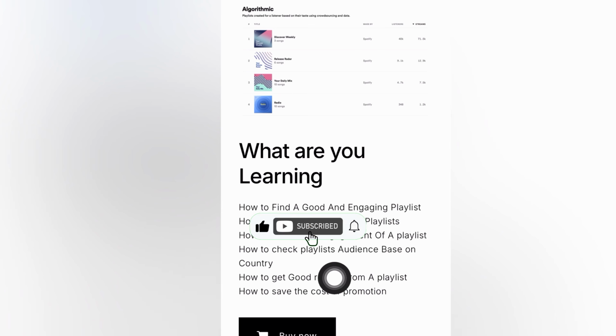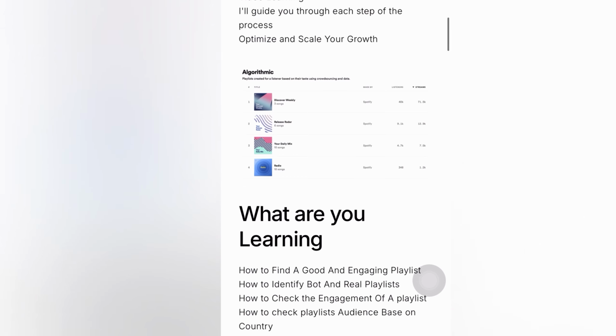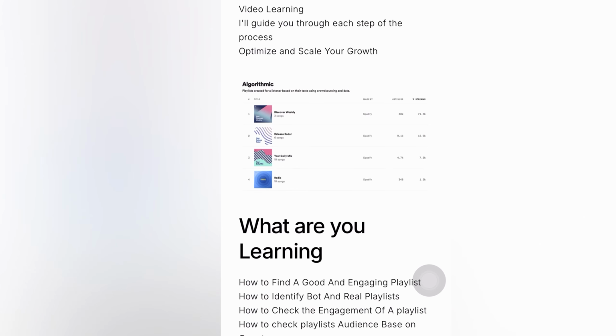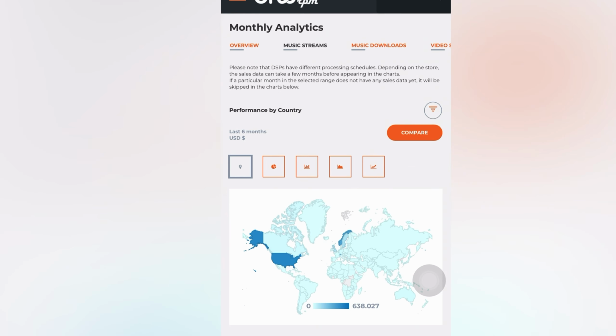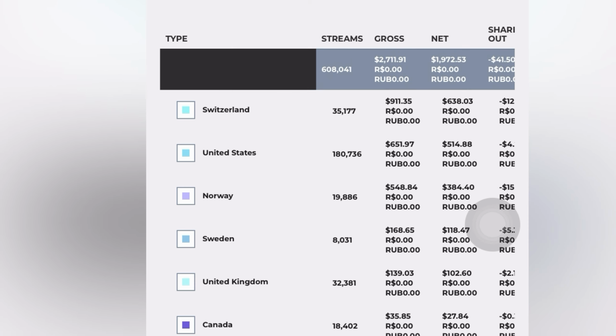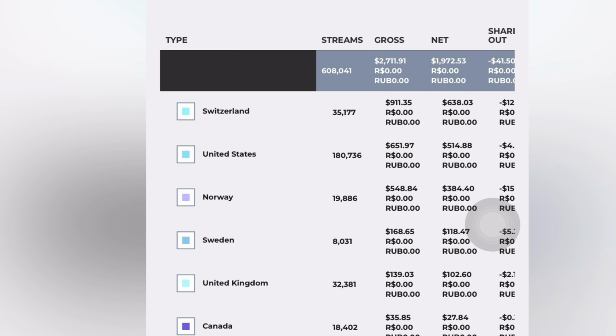You can see right here, I'm going to walk you through how to check the engagement on a playlist. I'm also going to walk you through how to check the playlist audience based on their country. So if you want to target a specific country or get streams from a specific country, like I did here, because if you notice, most of my streams actually came from Switzerland, and I was able to do that because I was very, very intentional with the kind of audience I wanted to target.